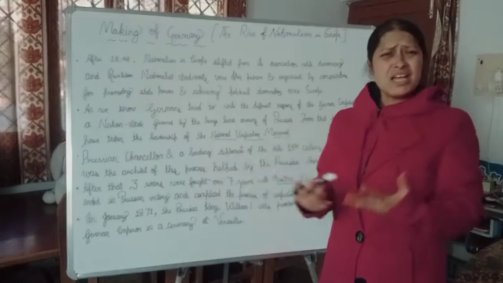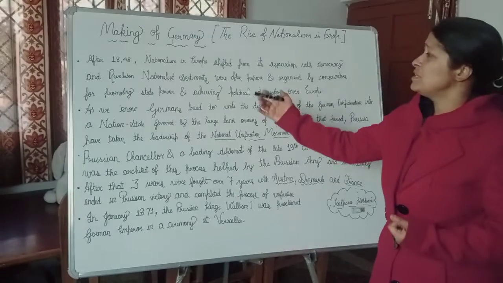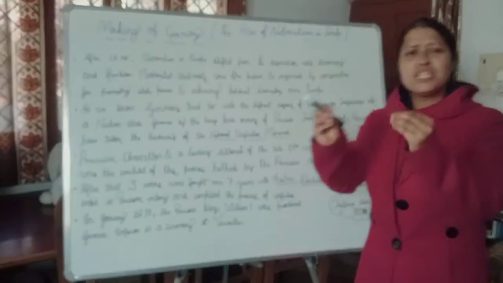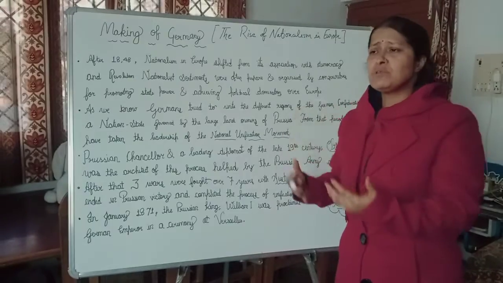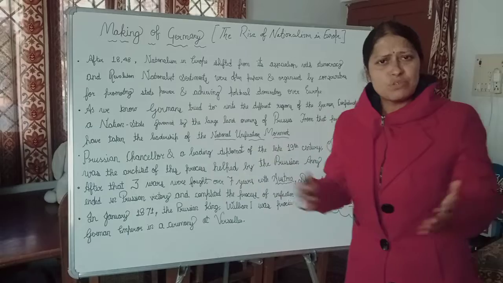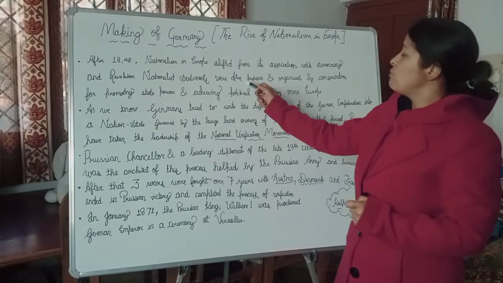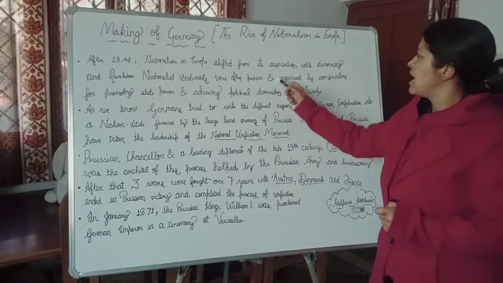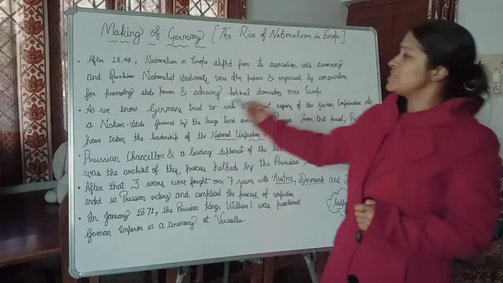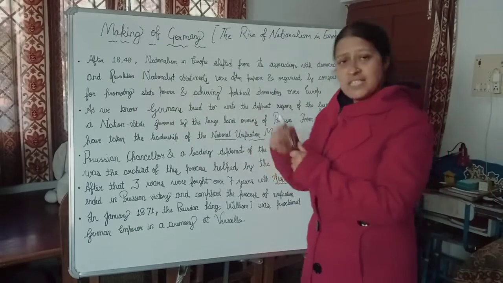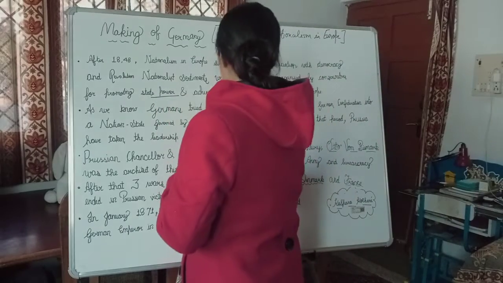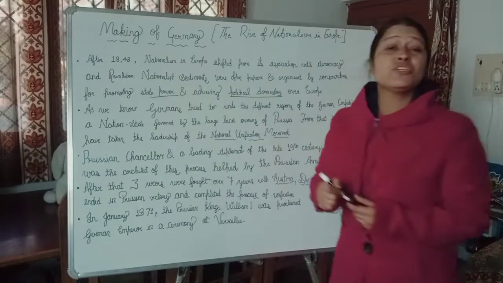Many times, the nationalist sentiments of the middle class people in Europe, who wanted to eradicate the monarchy from various parts of Europe, were prepared and organized by conservatives for promoting state power and achieving political domination.